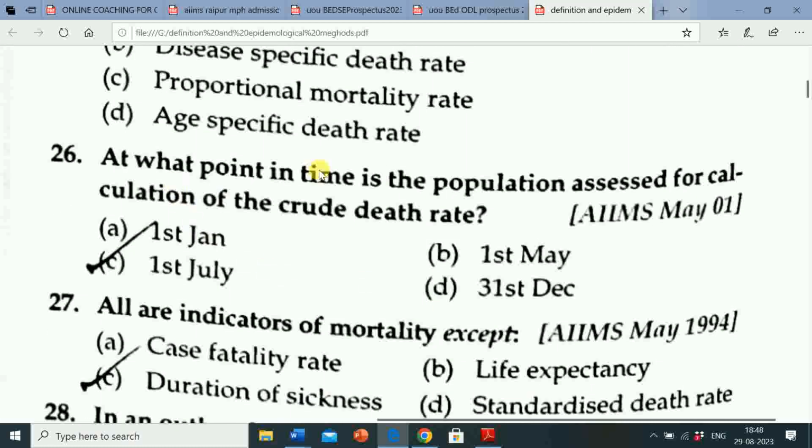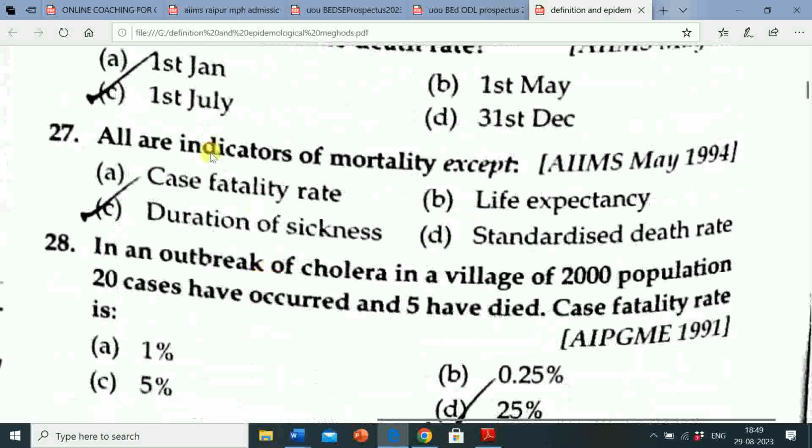Next question is, at what point in time is the population assessed for calculation of the crude death rate? Option A, 1st January. Option B, 1st May. Option C, 1st July. Option D, 31st December. So correct answer is 1st July. Correct answer is 1st July.